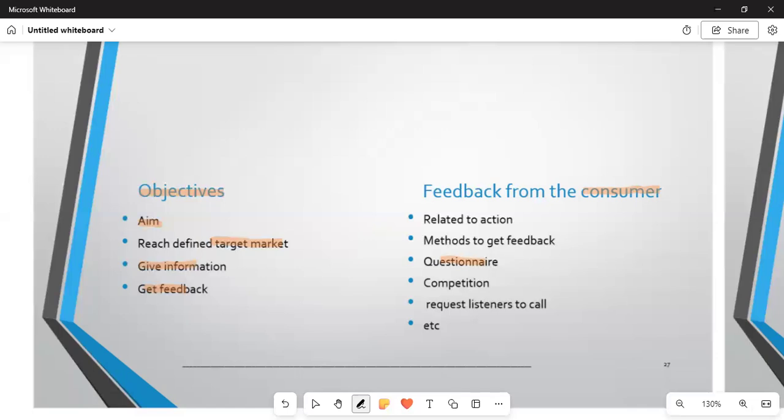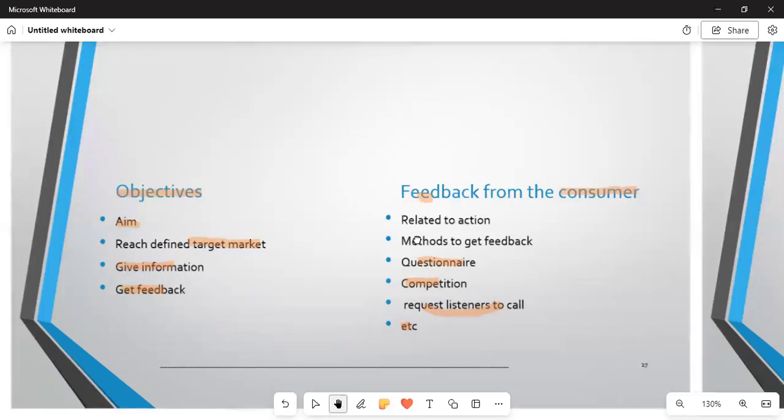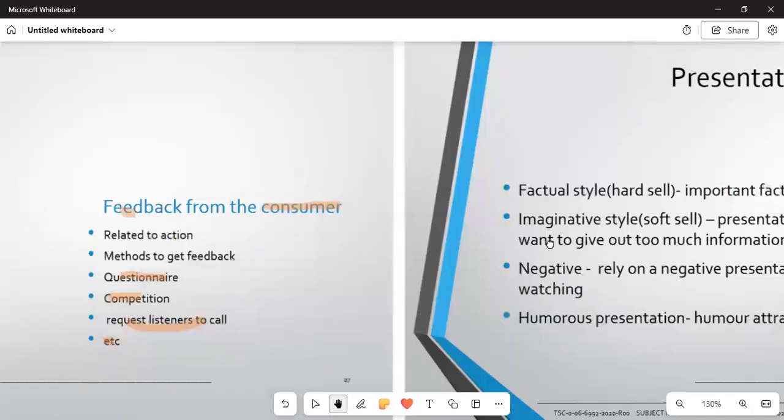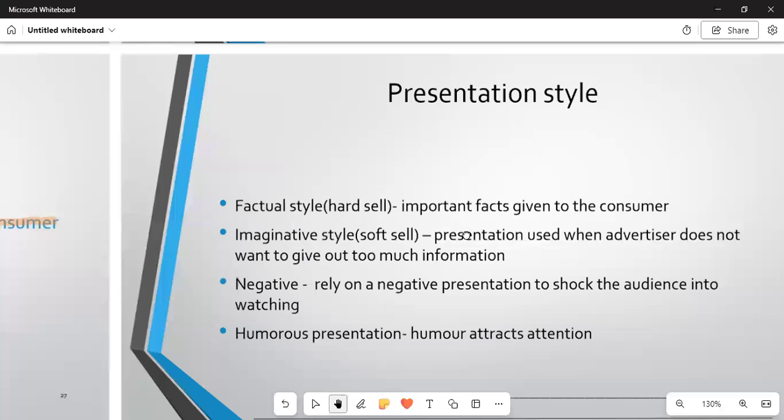And then let us talk about the competition outside that is selling your product. Let us talk about the request of listeners to call and give an overview, etc. So we are saying that feedback is a source of information coming back from your customers about your product. So it must be taken with precaution.